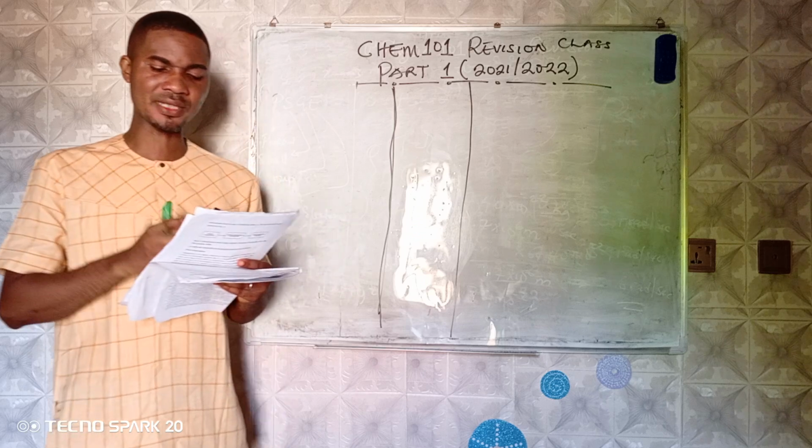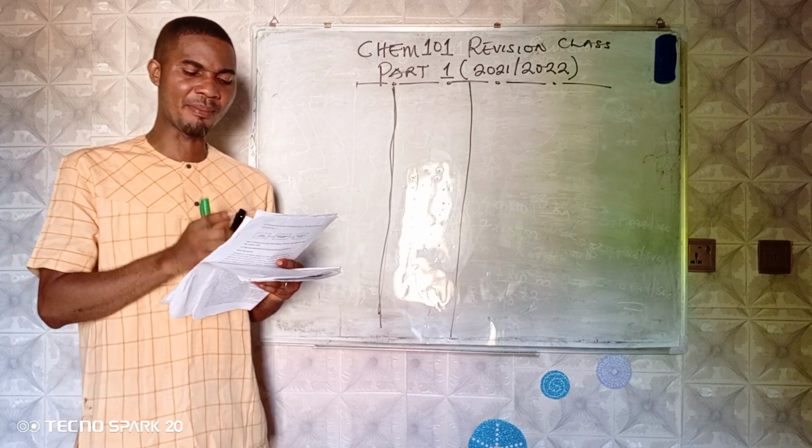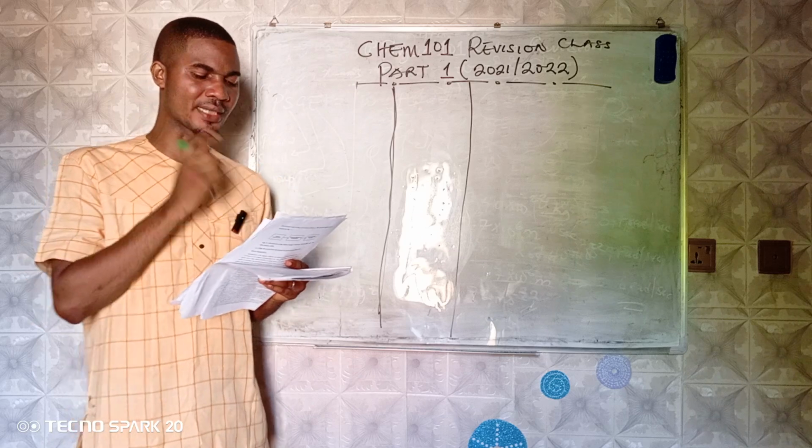So this type of elements are found in the same row. I repeat, this type of elements are found in the same row on the periodic table.